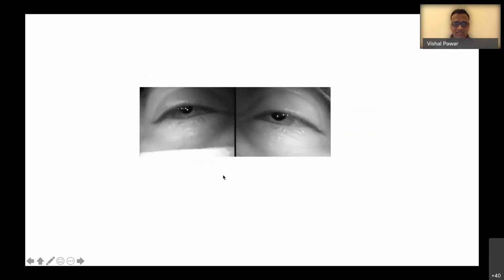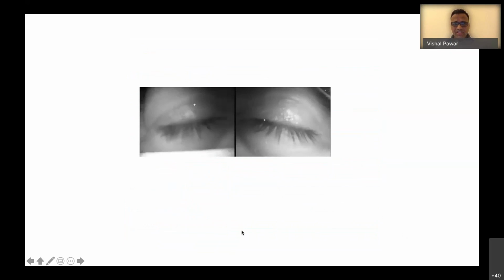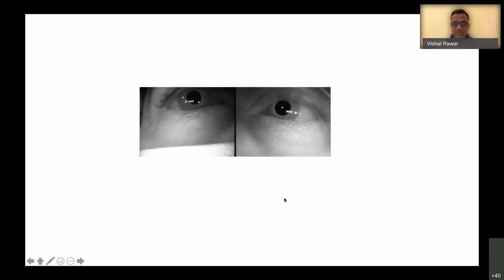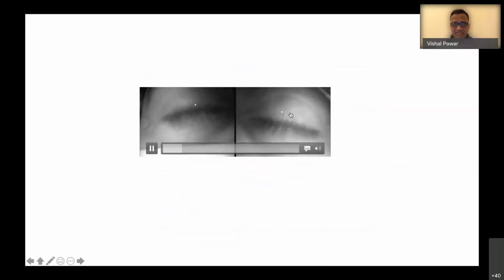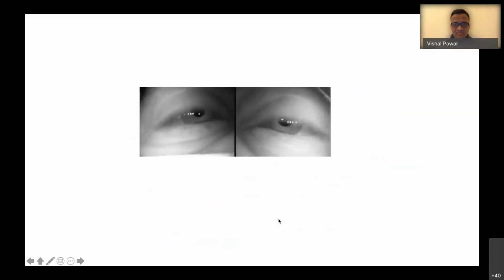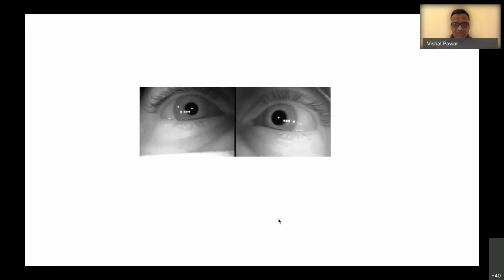So let us see during head shaking what happened. You can see there are right beats initially. And there was a pause, and this pause was followed by left beating nystagmus.